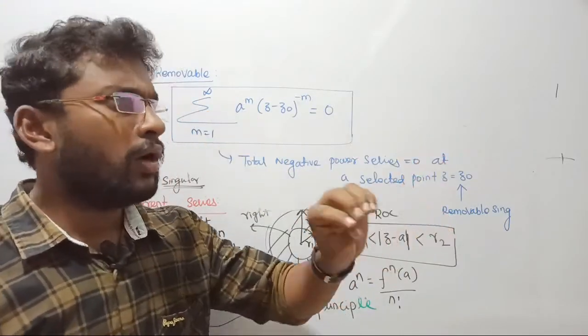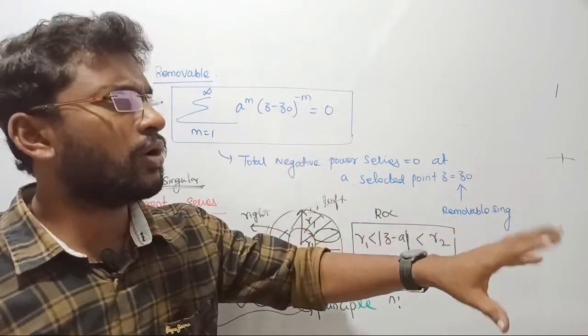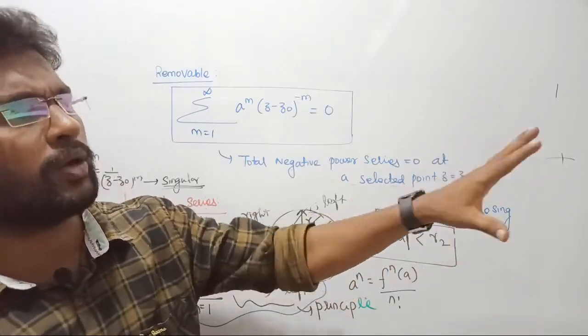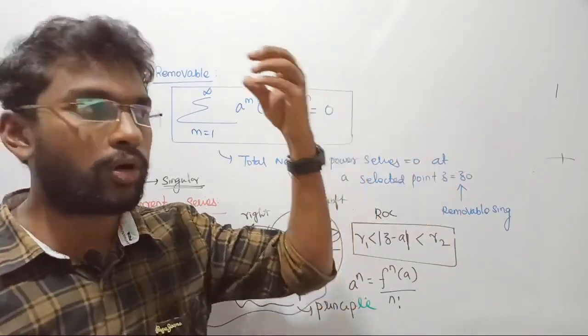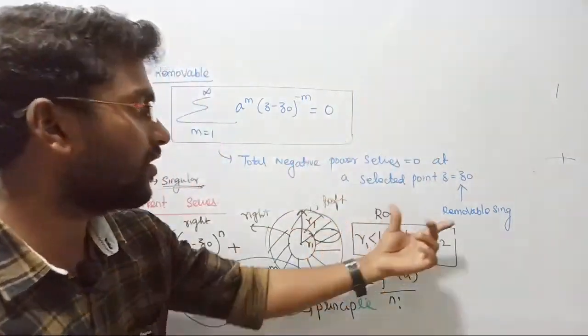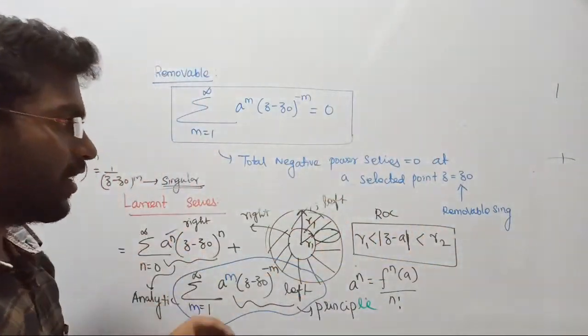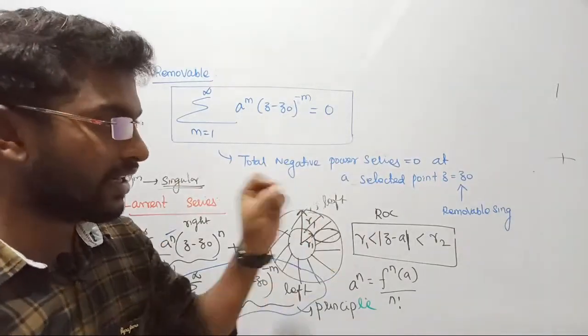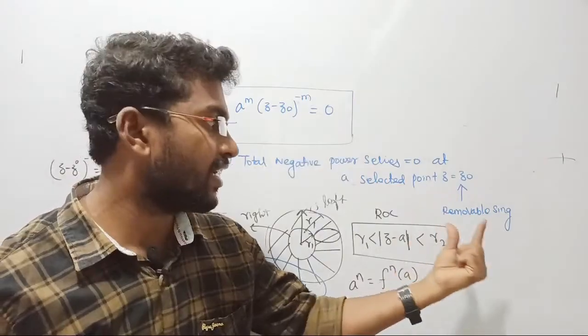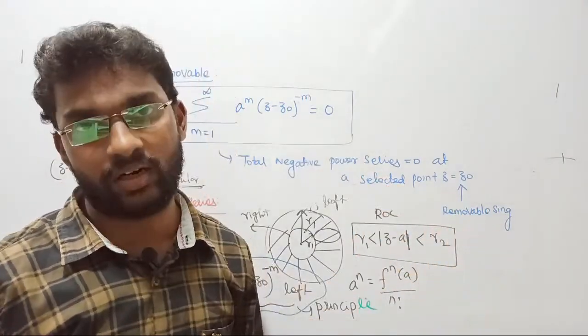What I have to do? Using a trial and error procedure, you are substituting various values 1, 2, 3, 4, 5, 6. Suddenly at some point the total negative power series shows 0 in the system. Happily you can select that point, which is called removable singularity, such that at a selected point the total negative power series is going to be equal to 0. That selected point is called what? Removable singularity. That's all, right?